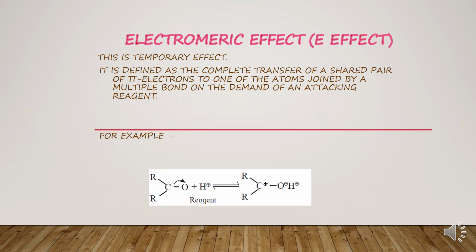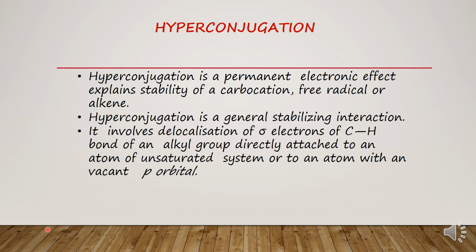Now next is hyperconjugation. Hyperconjugation is also a permanent electronic effect which explains the stability of carbocations, free radicals and alkenes also. Children, it is also a stabilizing interaction within the molecule.